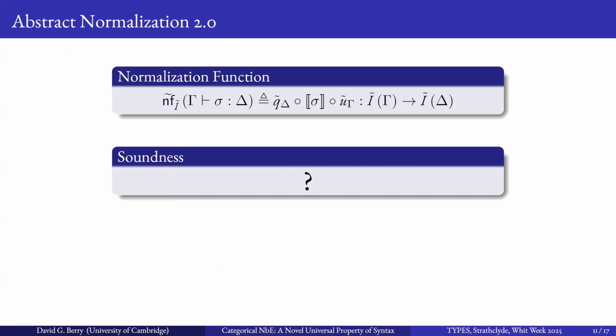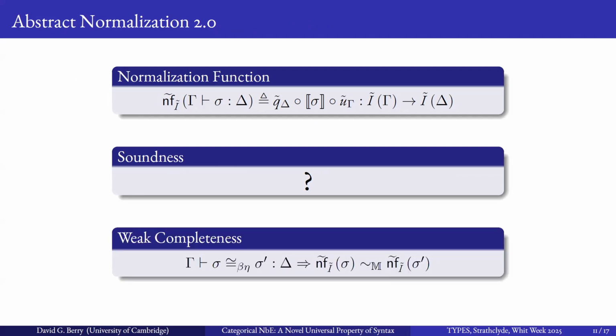However, we now can't establish soundness in exactly the same way that we did before, because the Q tilde and U tilde are only natural with respect to renamings, which was the top of that pentagon diagram, and not natural with respect to all substitutions. So we can't commute either the Q tilde or the U tilde past the interpretation of our substitution sigma. However, we still maintain the weak completeness property because it just maps into morphisms in the category M, so it will still relate morphisms as M does.